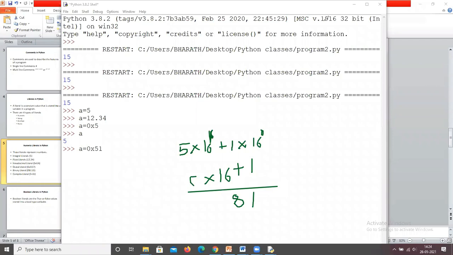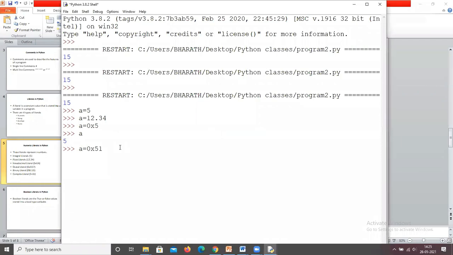Now if you press enter here, what is the value of A? 81. Here the 51 is in the form of hexadecimal. If I assign A equals 51, then the value of A is 51 only. I hope you all understand the difference between the data representations. 0x means it is hexadecimal, and 51 is in the form of hexadecimal, so the equivalent number is 81. What numbers are you going to give in hexadecimal? 0 to F.